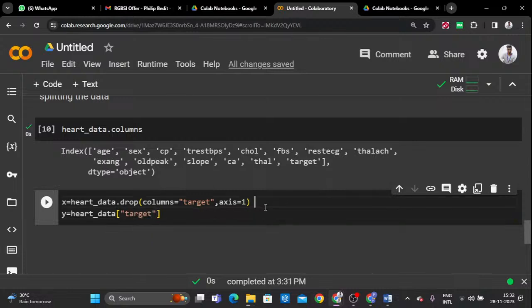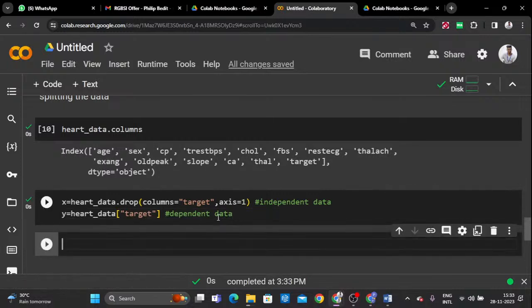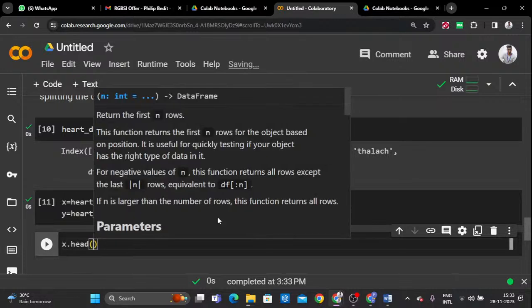So what is the meaning of this? Independent data and dependent data. Once I have done this, preparing the training data and also the testing data, you can see this data right now.